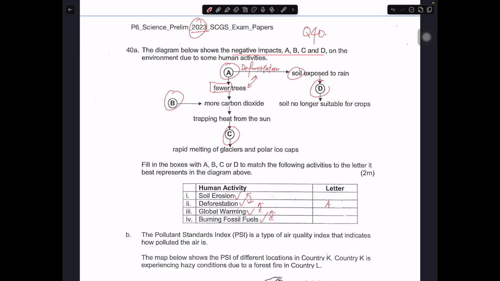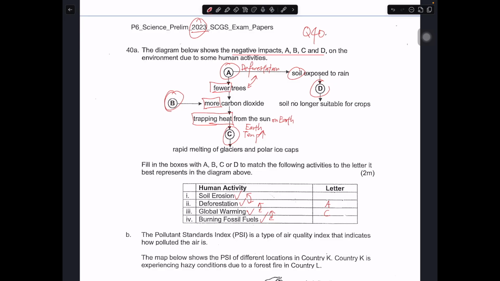So this is A. So then more carbon dioxide trap heat from sun on earth. Okay, so when you trap heat, right, so chances are temperature rises. Okay, so we are talking about earth temperature rises. So this is C, your global warming already. Okay, C is your global warming.